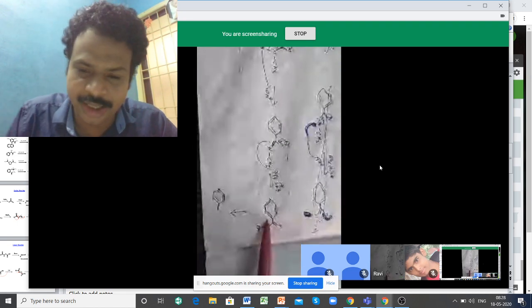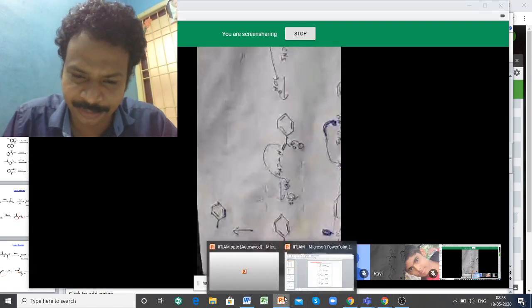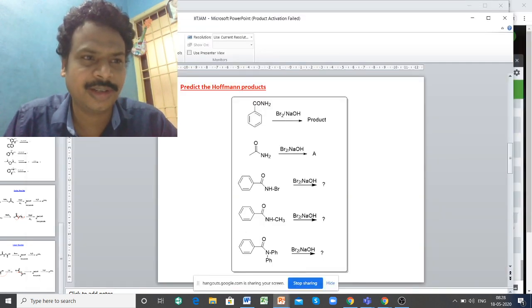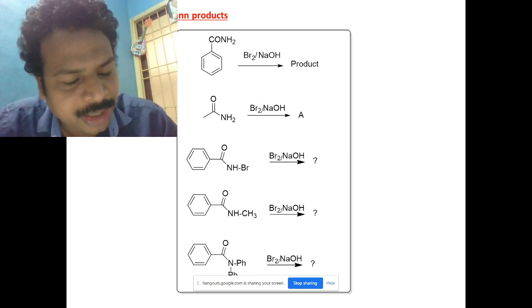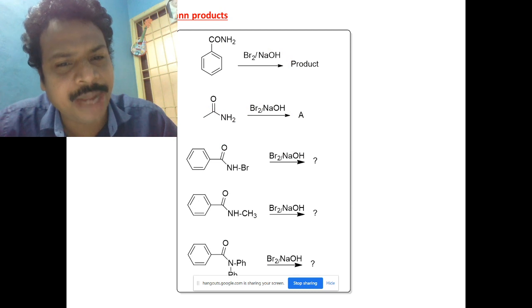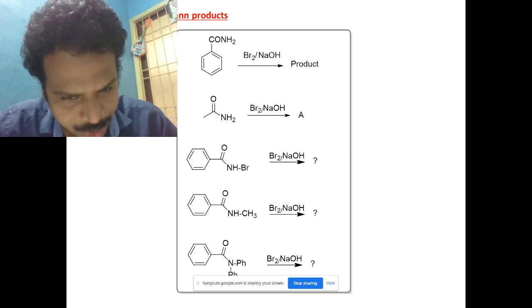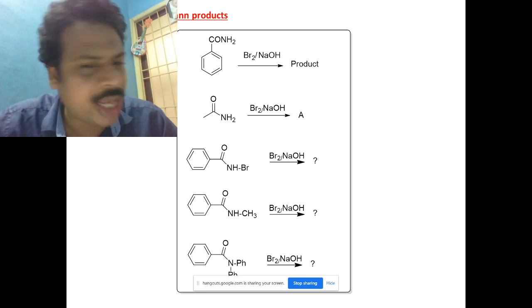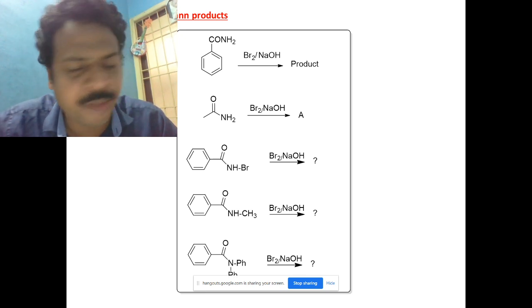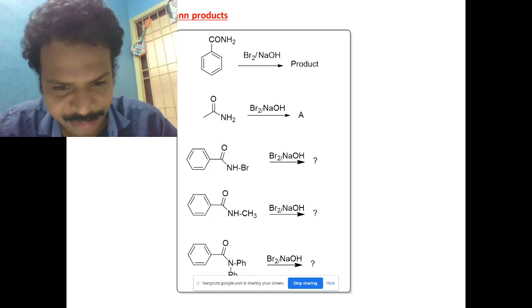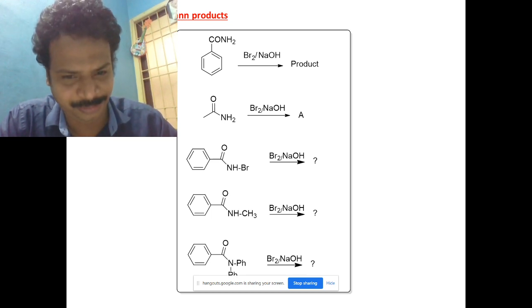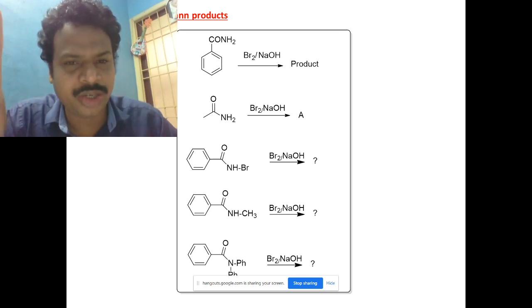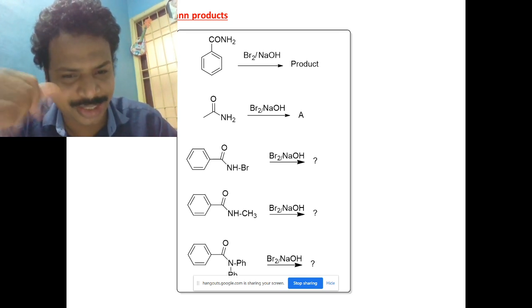See, listen to the screen. Whenever nitrogen is unsubstituted, then the reaction will proceed. That means the primary amine. Whenever you have a secondary amine or tertiary amine, the reaction will not proceed because there will not be a proton available to be abstracted by base. So the fourth problem, fifth problem, the reaction will not occur. No reaction. Okay, one of the question papers in IIT asked these questions.